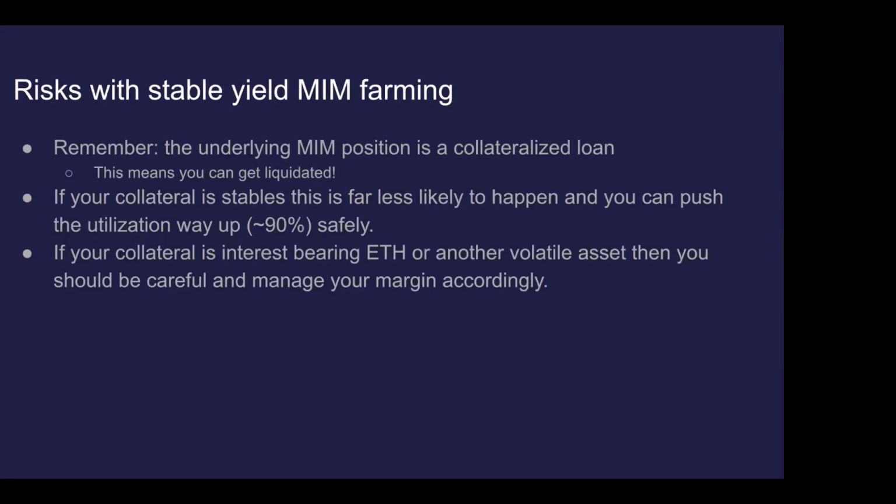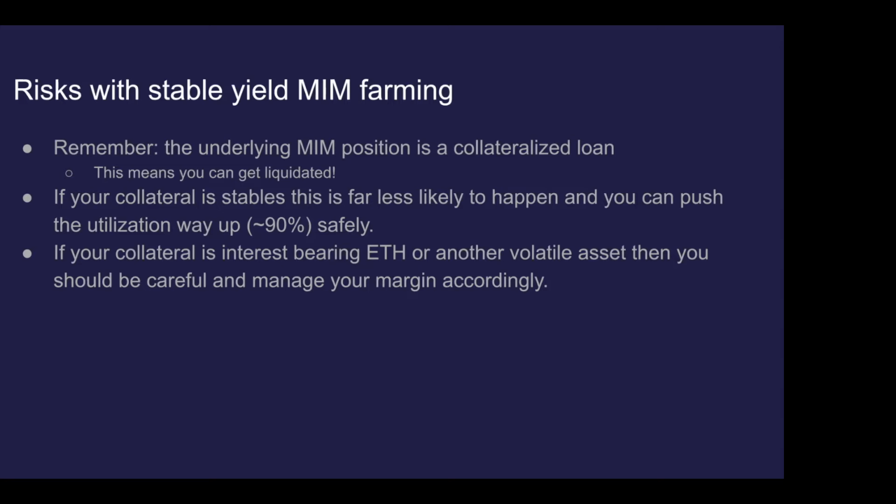So there are obviously risks with doing the stable farming. If the collateral behind the MIM that you've borrowed is a volatile asset, such as ETH, you need to consider that you can get liquidated and that you need to manage your margin in that position. So when I do this on my own personal yield farming, I'm very conservative on how much I borrow. I tend to not want to be more than 30 or 40% utilized on the position, so I can sleep at night knowing that even if ETH really bombs, something bad happens, I'm not going to get liquidated overnight. I might need to unwind my position in the morning, but I should be safe.